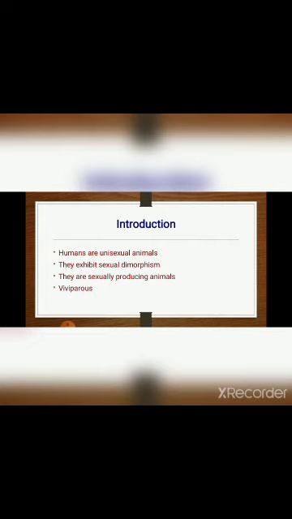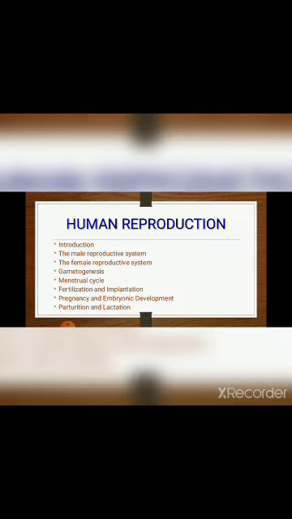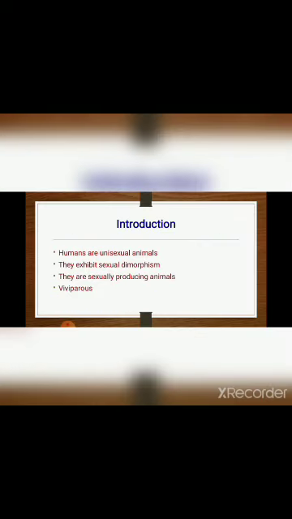Before we get into the details of all the processes, we need to understand some basic things about human reproduction. Number one, humans are unisexual and they exhibit sexual dimorphism. What do you mean by unisexual?